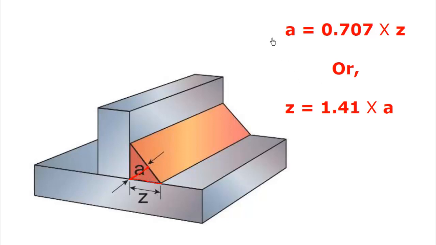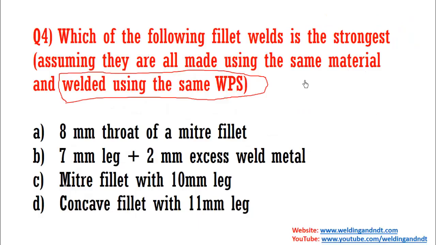If you don't know the formula, let me give you that. If you have Z, the leg length, then you can calculate the throat by multiplying the leg by 0.707, or if the throat is known, then you can calculate the leg length by multiplying it by 1.414. So let's see every case. Option A is 8 mm throat of a mitre fillet. Here it is simply stating 8 mm throat.